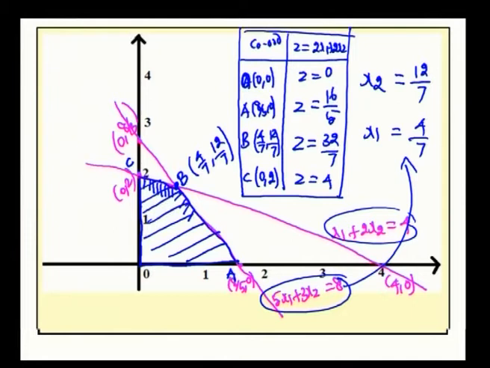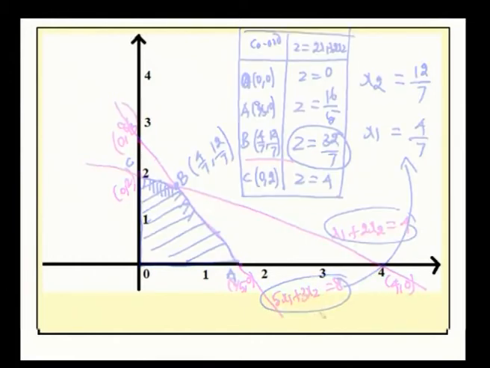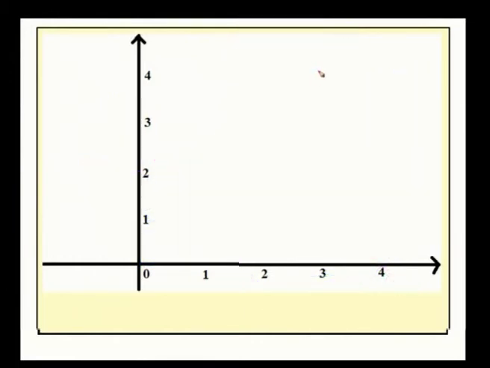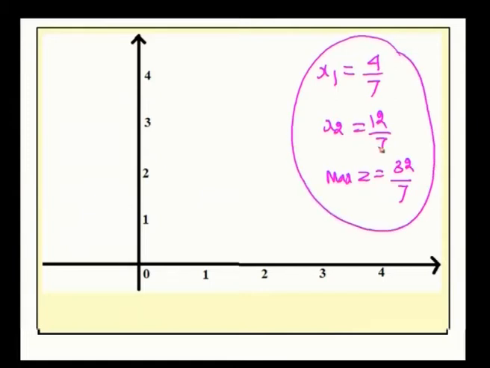Here among all z values, the maximum z value is 32 by 7, which occurs at the coordinates 4 by 7, 12 by 7. Therefore, the optimum value of the given problem occurs at the point x1 equal to 4 by 7 and x2 equal to 12 by 7, and the maximum z value is 32 by 7.